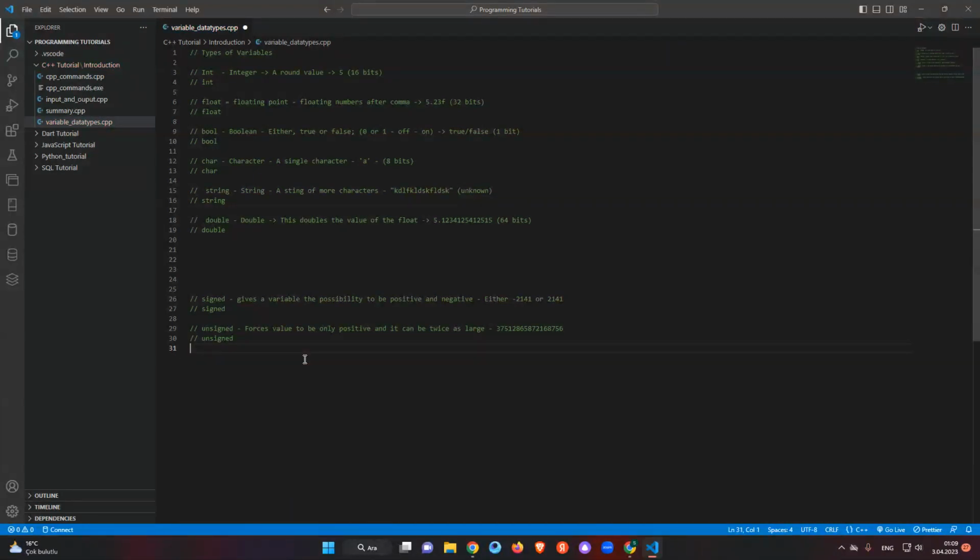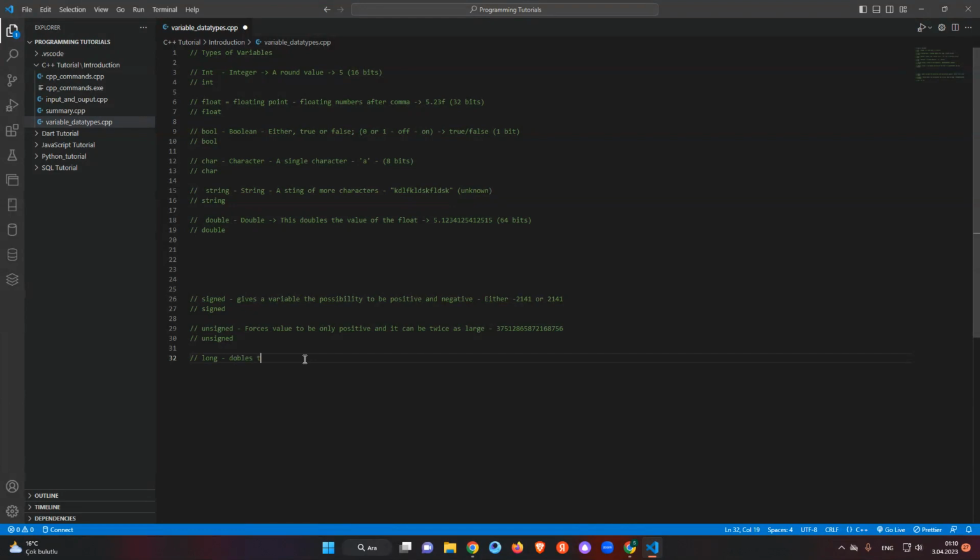So let's look at long. It is another way to write long numbers. You can say long, and it just doubles the value of the variable, okay?